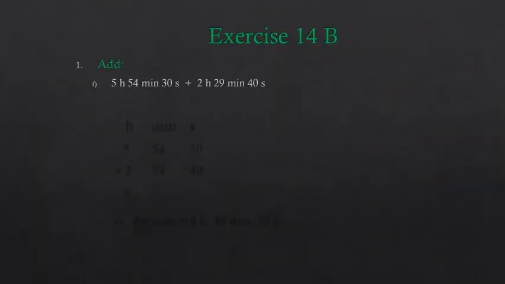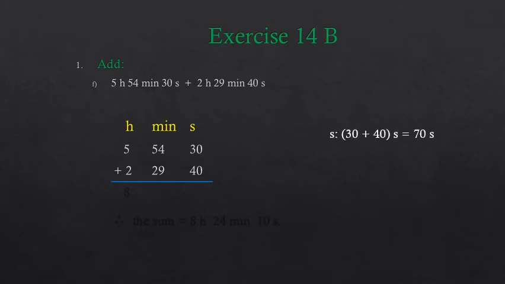Now children, let's do another question. Here we have to add 5 hour 54 minutes 30 seconds and 2 hour 29 minutes 40 seconds. So again we will make three columns of hour, minute, second, and we will start the addition from the seconds.